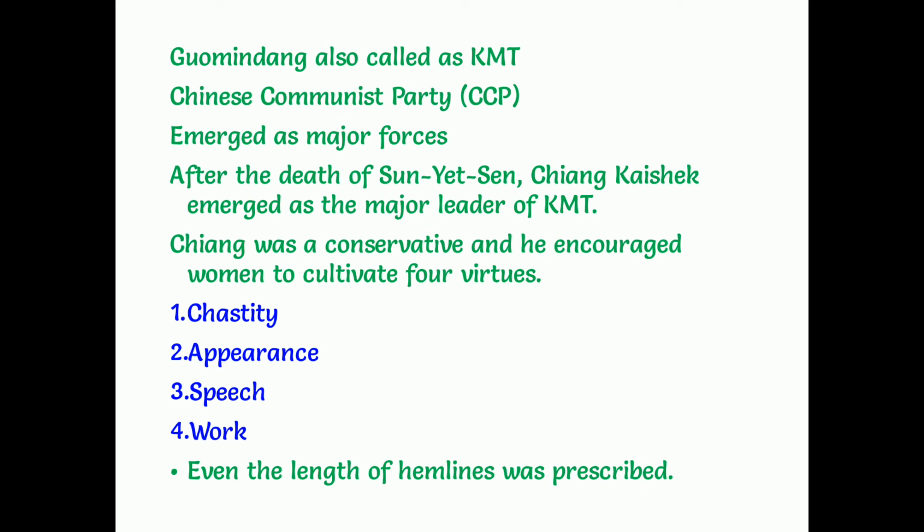After the death of Sun Yat-sen, one more new ruler came into existence. He is Chiang Kai-shek. What is the name, children? Chiang Kai-shek. He emerged as the major leader of the Kuomintang, or the KMT party. Chiang Kai-shek was a conservative and he encouraged women to cultivate 4 virtues. 4 virtues means like 4 habits. What are those? Chastity, appearance, speech and work.